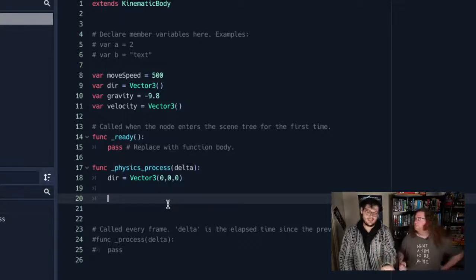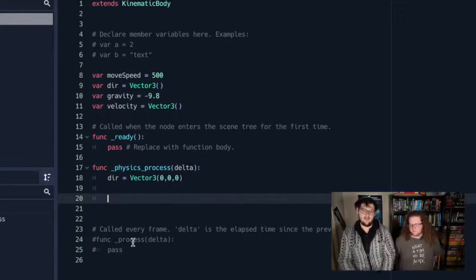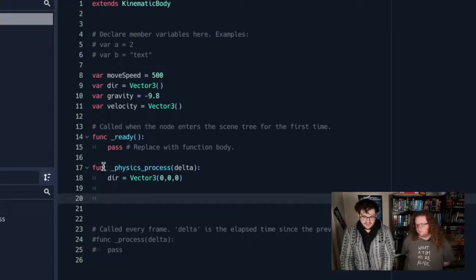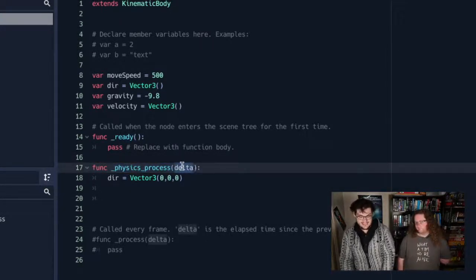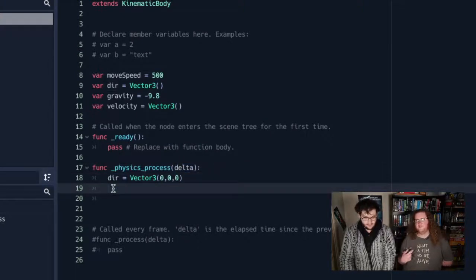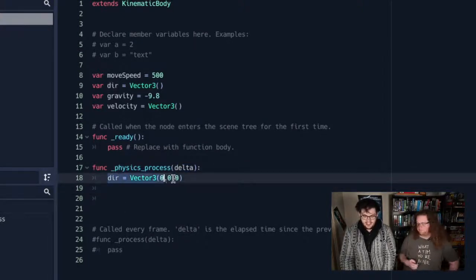We want to make something work here and not explain all of Godot. We just want to get you excited about Godot rather than teach you Godot. So inside this function, physics process, this is going to get called every time the physics tick happens with a delta, which is the time since the last tick. Physics ticks are often slightly slower than frame rate. So our direction is going to be reset to 0.